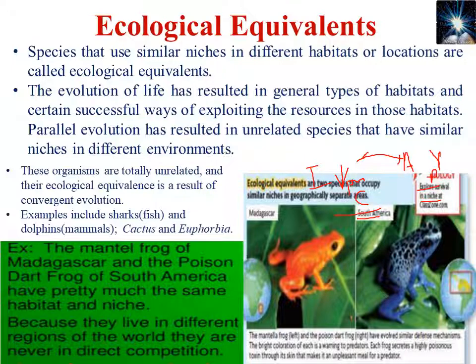Like here cynodon grass can act as a producer, and here prairie grass can be a producer. So prairie grass here and cynodon of India can be equivalent.